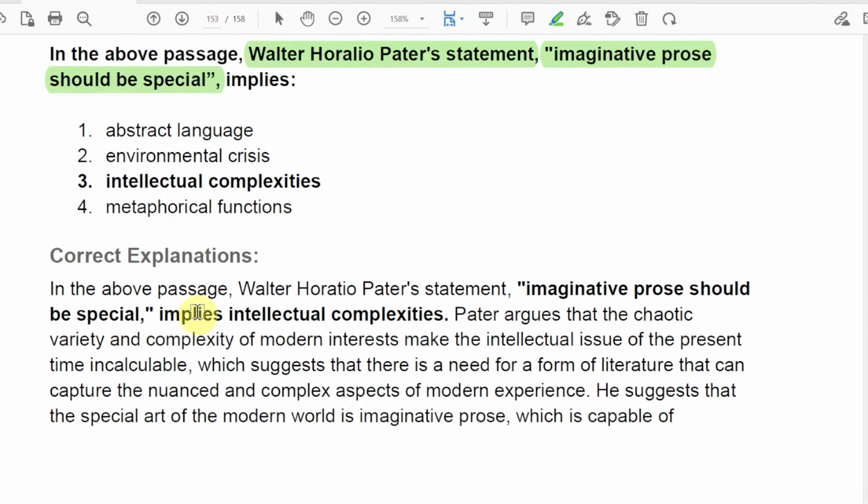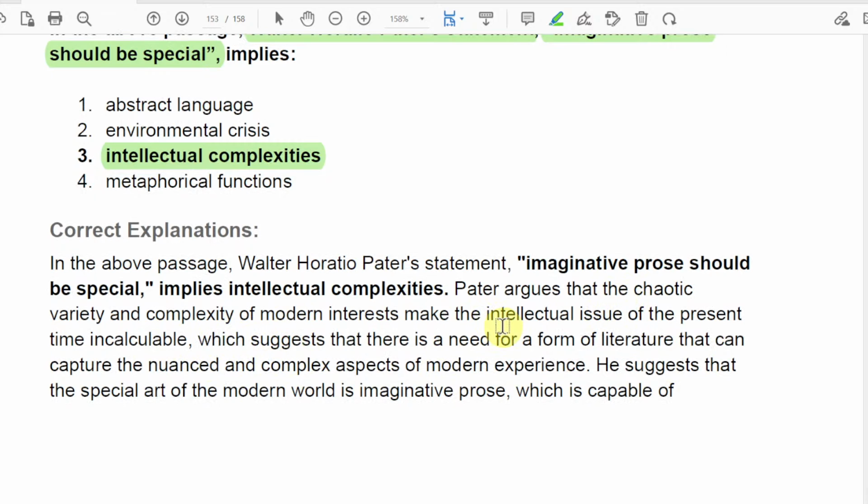In the above passage, imaginative prose should be special implies intellectual complexity. And how do we find that? The chaotic variety and complexity of modern interests makes the intellectual situation of present time incalculable, which suggests a need for a reform of literature that can capture the nuanced and complex aspects of modern experience.